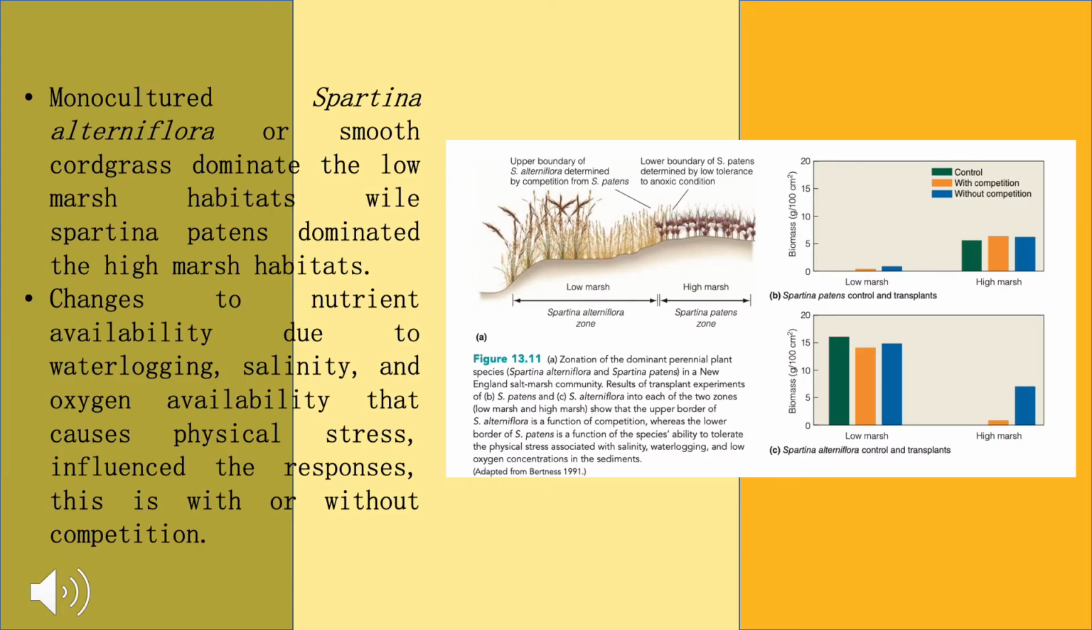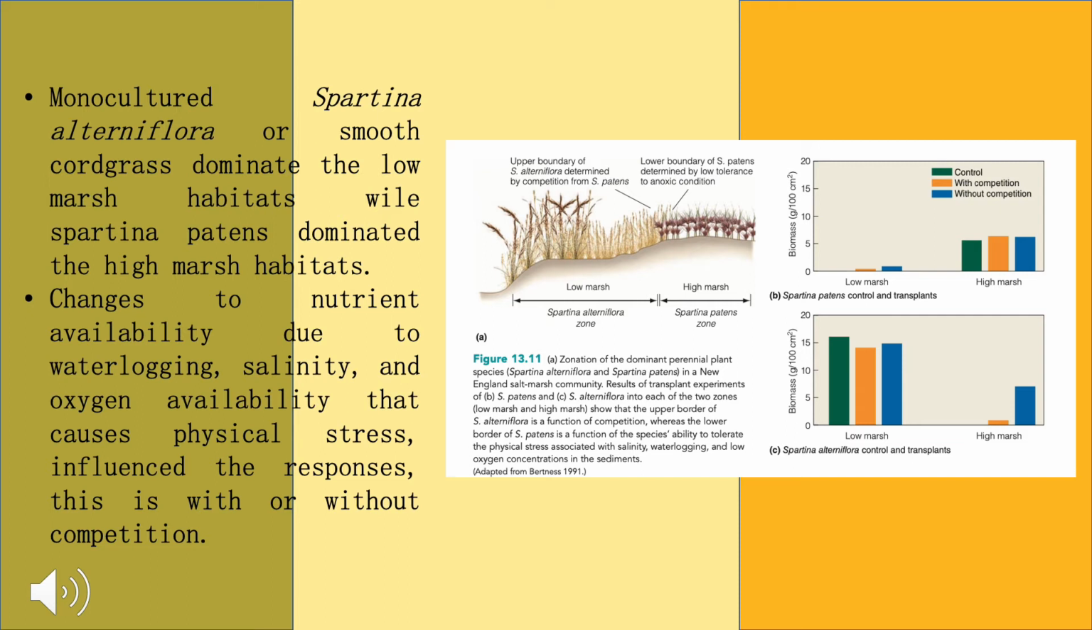In this experiment, monocultured Spartina alterniflora, or smooth cordgrass, dominates the low marsh habitats, while Spartina patens dominates the high marsh habitats. However, changes to nutrient availability due to waterlogging, salinity, and oxygen availability that cause physical stress influence the responses. This is with or without competition. S. alterniflora was transferred to high marsh habitats while S. patens was transferred to the low marsh habitats.